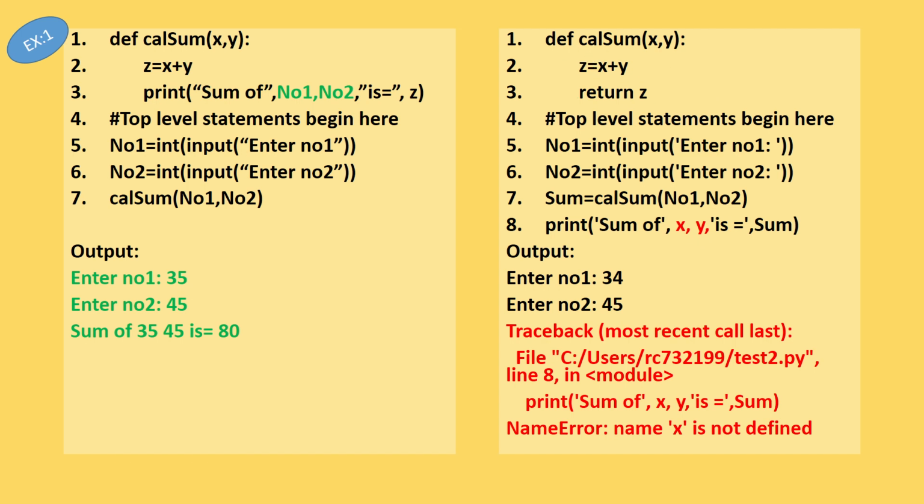That is the point, not only in a top level statement. If you declare any variable within a function, that can be used only within that particular function, which we call a local scope. And when you declare the variables in a top level main program or top level statement, those variables can be used across all the functions defined in that particular Python program. That is what we call global scope, right?